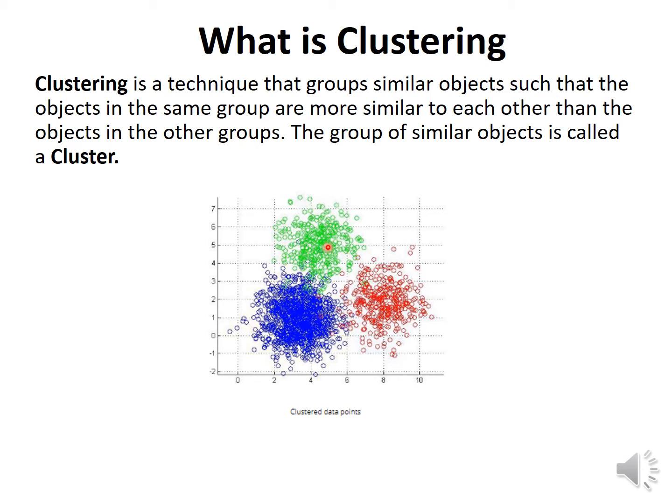So clustering should be done in a way to maximize inter-cluster distance, that is the distance between the two clusters, and to minimize the intra-cluster distance. So intra-cluster distance is the distance between elements in one cluster.